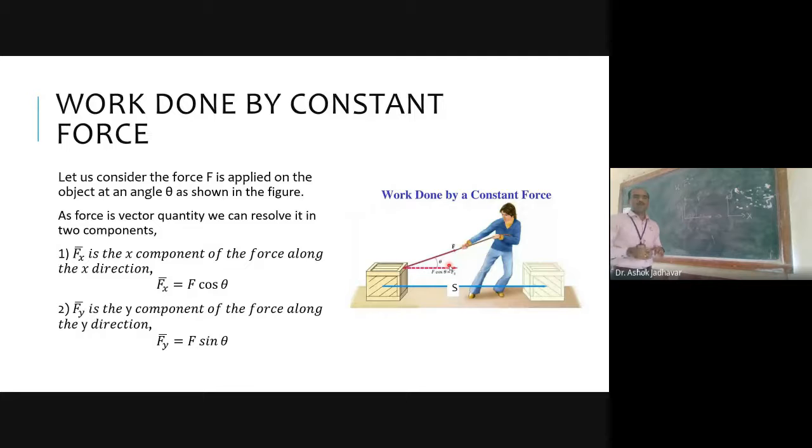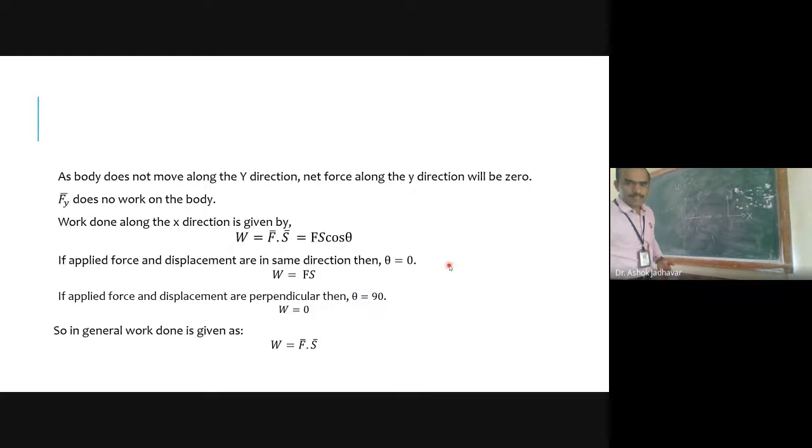This means we should have two components of work done also: work done along the y-axis, and work done along the x-axis.